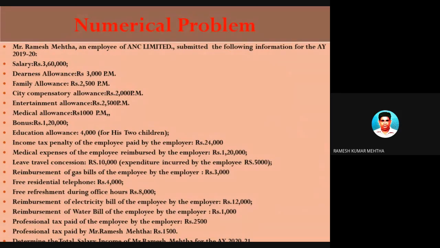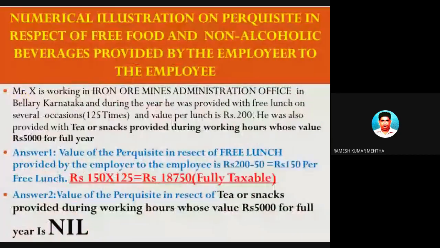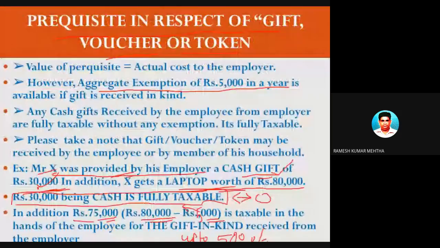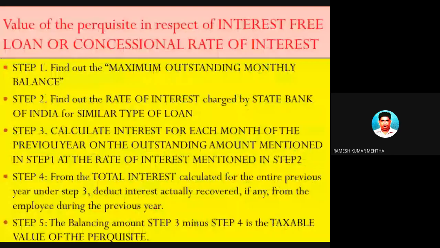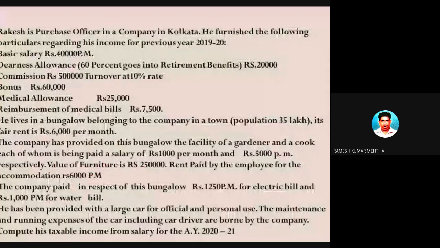So with this, we have covered maximum of the perquisites, maximum of the retirement benefits and maximum of our allowances. Now the time has come to close this chapter by taking up a small problem. Please take a snapshot of it and we will discuss the problem, and in the next class we will solve the problem, because we have got only 7 minutes. But I will try to complete it within 7 minutes if possible.